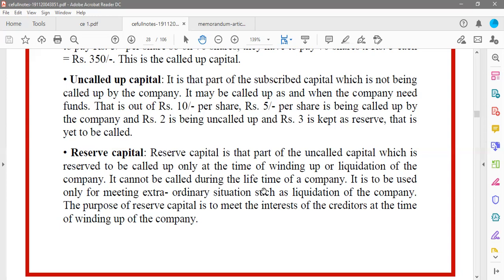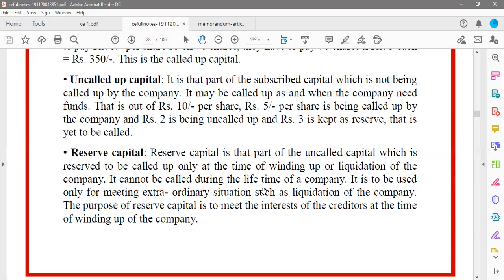As per banking rules and company law, for banks, 25% of the profit is kept aside as reserve capital. Why so much? If there is any emergency, like what happened during demonetization, that was the worst case the banks had faced, suddenly out of nowhere.